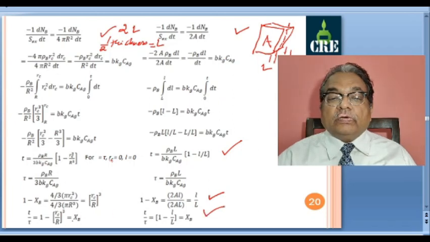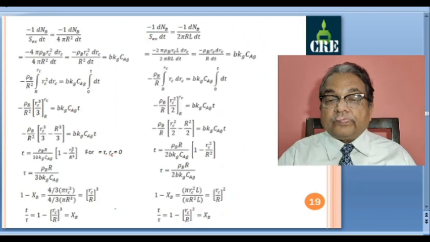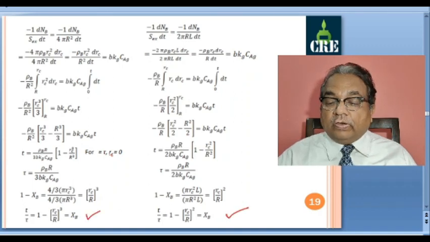So you can see here, this is xb, this is also xb. For gas film diffusion control, final expression for this fractional time and fractional conversion are same. Here also in earlier case it is same, xb and xb.